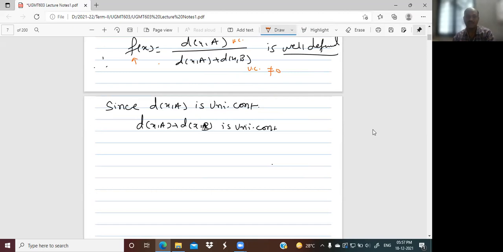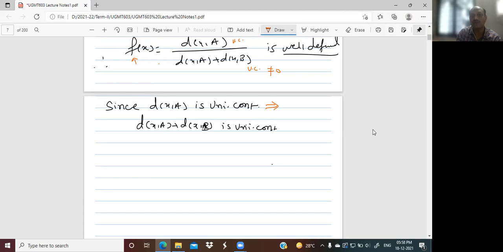Is it clear? Because we have a result that two functions are uniformly continuous, and this does not guarantee that their ratio is uniformly continuous. Therefore, I will write here only that this is continuous.